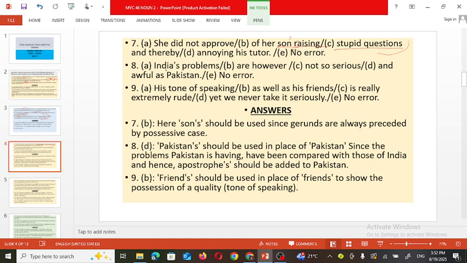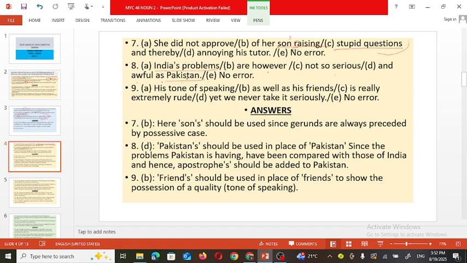India's problems are, however, not so serious and awful as Pakistan. The things compared here are India's problems and Pakistan's problems. But if you see, the apostrophe sign is used only with India and not with Pakistan. Our condition is not as serious as Pakistan's condition, right?